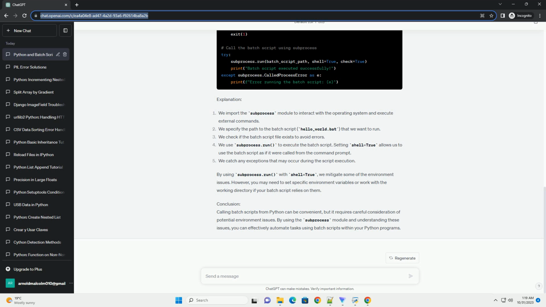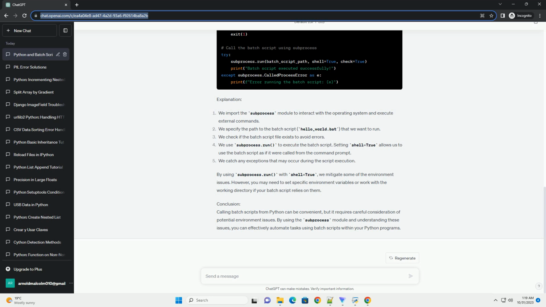We check if the batch script file exists to avoid errors. We use subprocess.run to execute the batch script. Setting shell equals true allows us to use the batch script as if it were called from the command prompt. We catch any exceptions that may occur during the script execution. By using subprocess.run with shell equals true, we mitigate some of the environment issues.